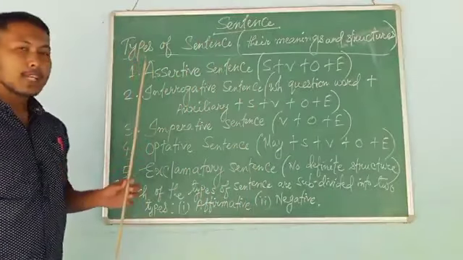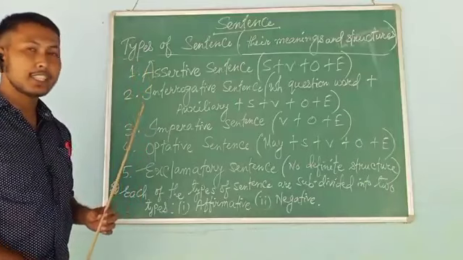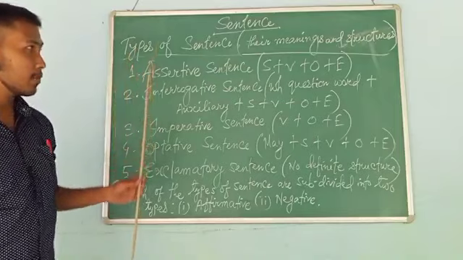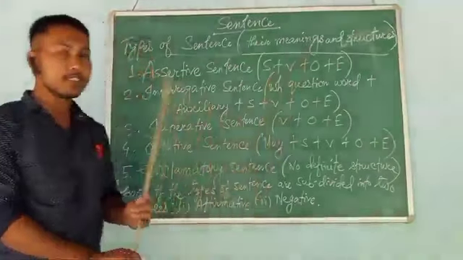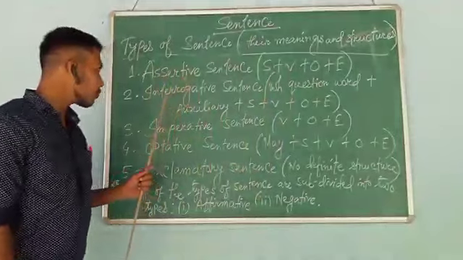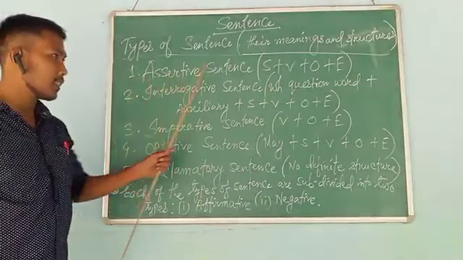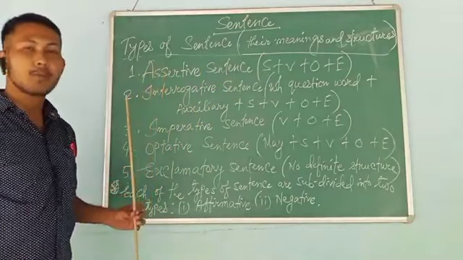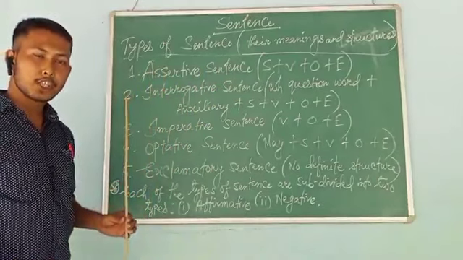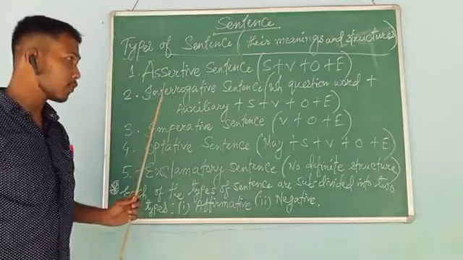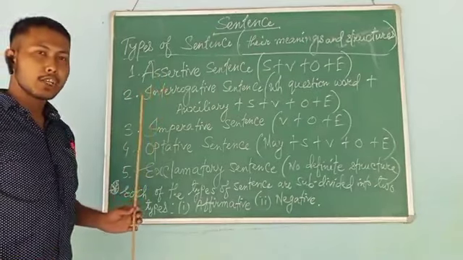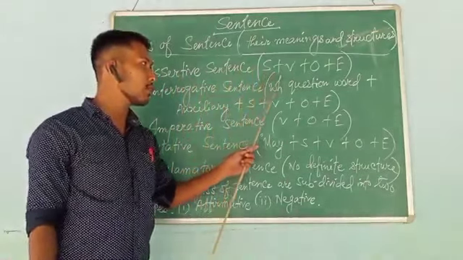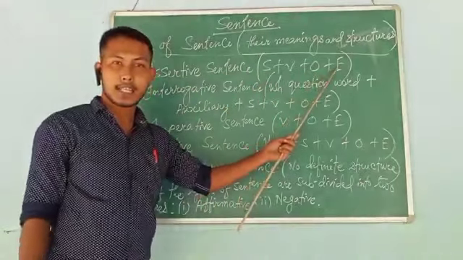It's here, types of sentence. We had a little discussion on it yesterday, but it will be the discussion today in detail about the types of sentence along with their meanings and structures. As you can see on the blackboard, the first type of sentence, that is assertive sentence. And let me tell you students, this type of sentence, assertive sentence, particularly states a fact. It describes an event or an action. So in describing an action or an event, we need a structure to follow, beginning with subject, then we need verb, we need object, and then extension.